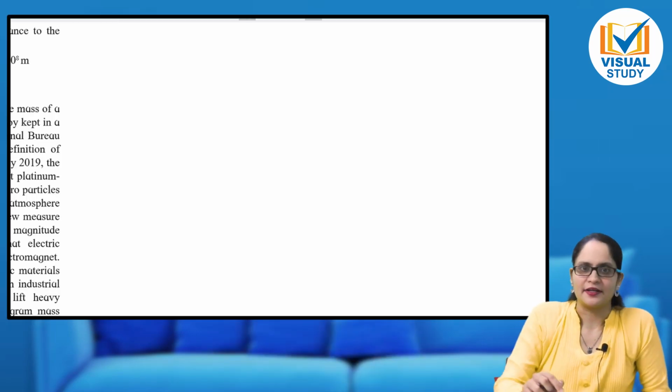Now we have seen how large distances are measured. What other units are used for this measurement, that also we will see. When light travels, you already know that the speed of light is 3 into 10 raised to 8 meter per second. 10 raised to 8 is a very large distance that we are calculating for light. So if I want to measure the distance between stars and the earth, or between different planets, it is also a very large distance. And there I use the concept called light year. I'll show you how to calculate the light year.